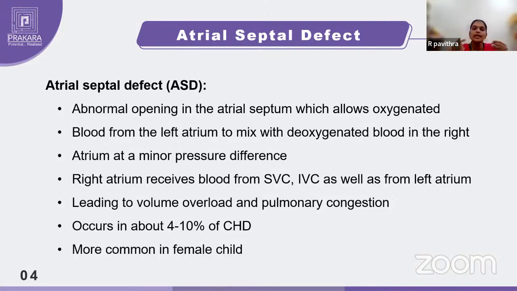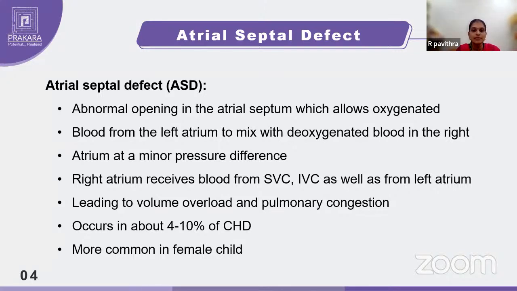We know that both the atria are connected by a small septum, and the atria and ventricles also have a septum. Here we are focusing on the atrial septum. There is an abnormal opening in the atrial septum which allows oxygenated and deoxygenated blood to get mixed. So what happens?